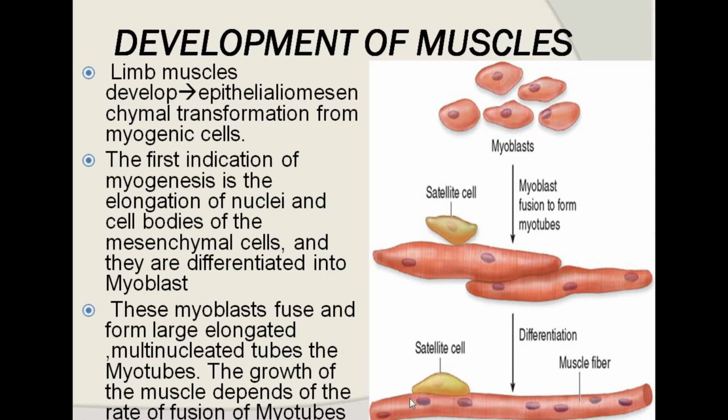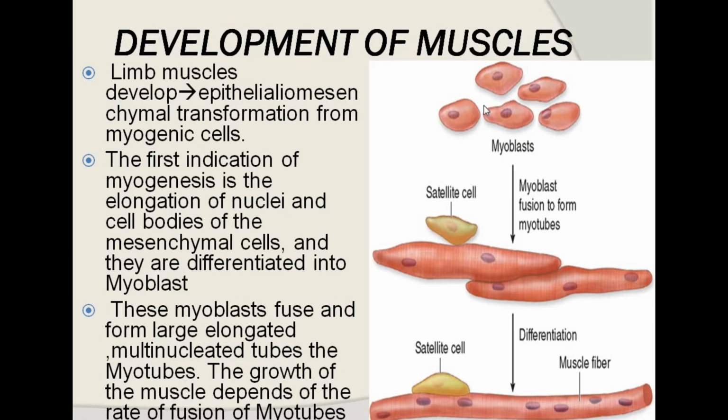So they form the skeletal muscles. What occurs? The first indication of myogenesis is the elongation of the nuclei and the mesenchymal cells to differentiate into myoblasts. So the cells differentiate into myoblasts. These myoblasts fuse, forming a tube-like structure. So they form a fiber type of structure by the process of myogenesis.